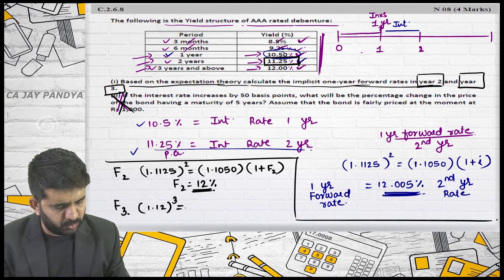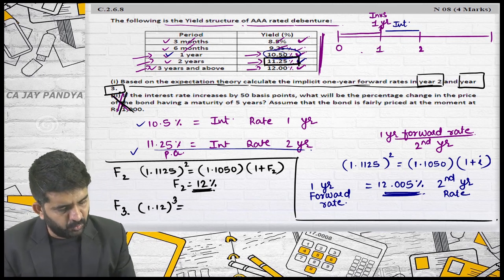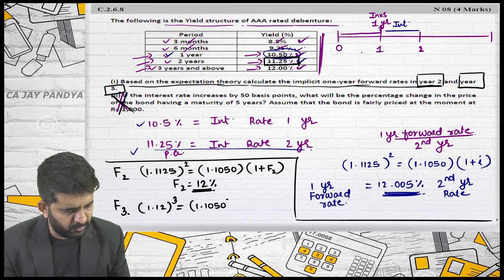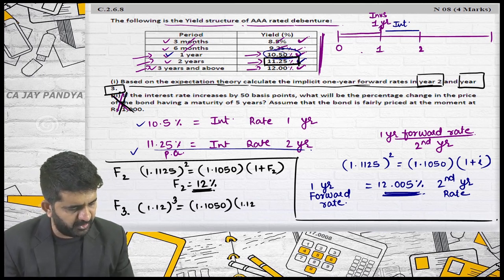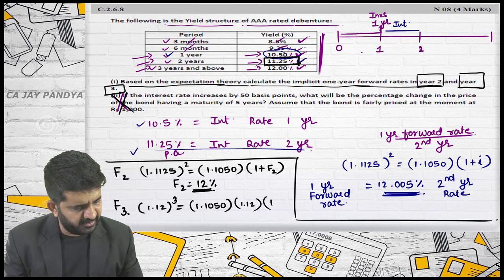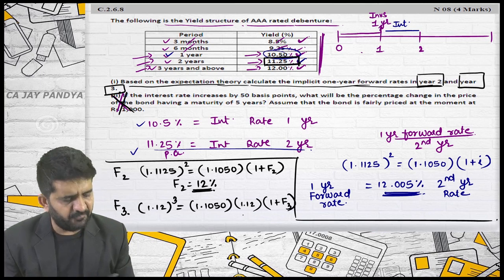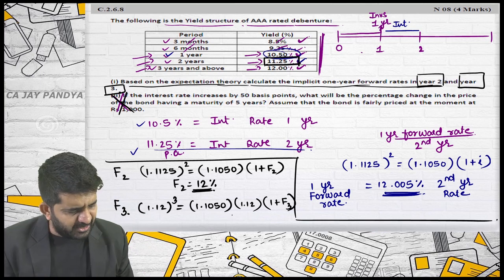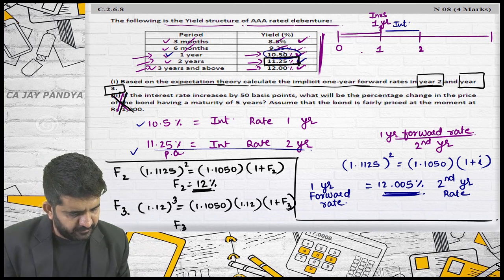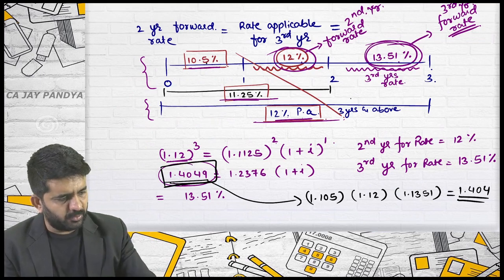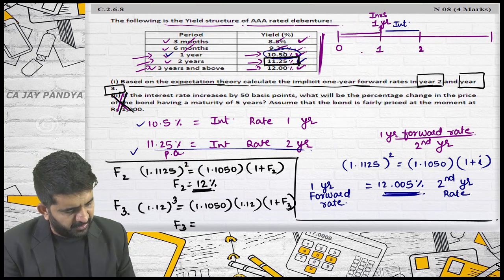1.12 raised to 3 should be equal to 1.1050, 1.12, forward rate of first year, forward rate of second year, 1 plus a forward rate of third year. Instead of this, I can solve this. I can find out F3 easily. F3 will be equal to, I have already found out yesterday, I am directly writing it. You can solve even this equation and find out. It is 13.51%.